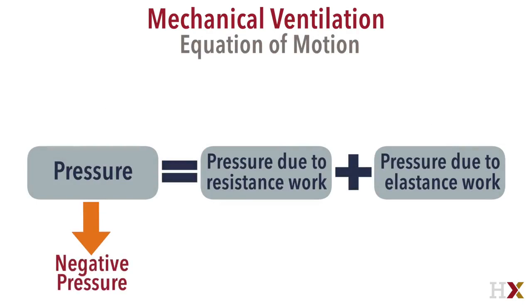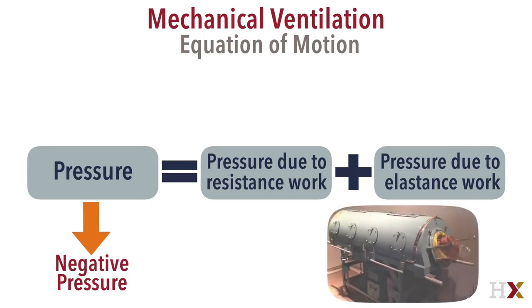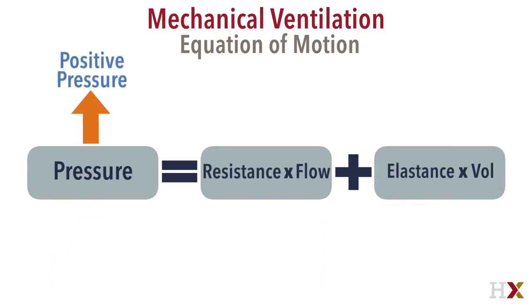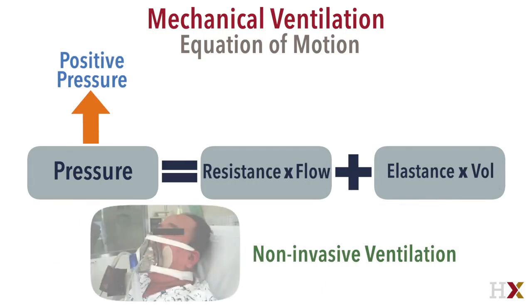Spontaneous breathing patients generate negative pressure to do this work, and the first widely used type of mechanical ventilation to assist or take over this work was based on this concept of negative pressure, the iron lung. Modern mechanical ventilation no longer uses negative pressure. Instead, it generates positive pressure to overcome this work. Non-invasive ventilation can be provided via face mask.